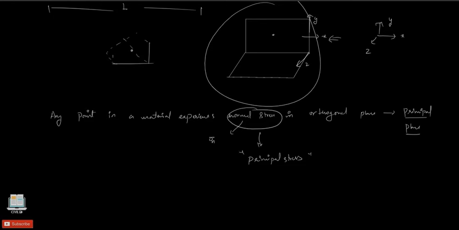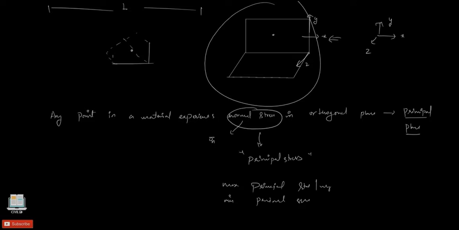That maximum value corresponds to the maximum principal stress, and among those three planes there is another normal stress which acts with minimum magnitude, that is called the minimum principal stress. They are also called major or minor principal stress. So this is the concept of principal planes and principal stresses.